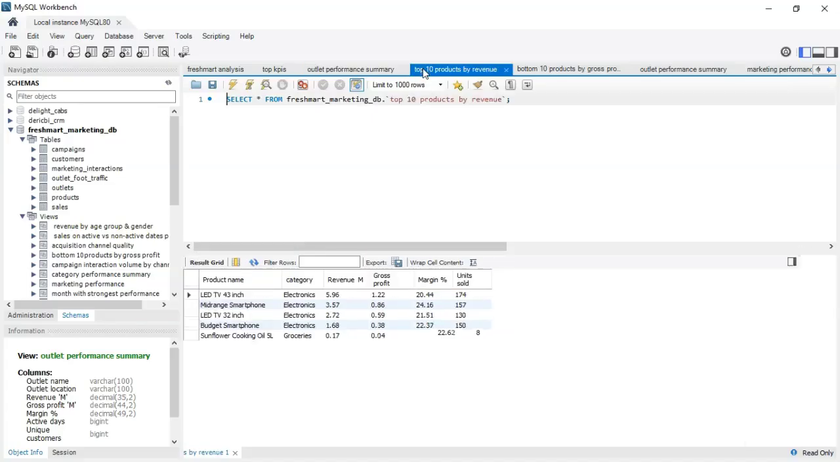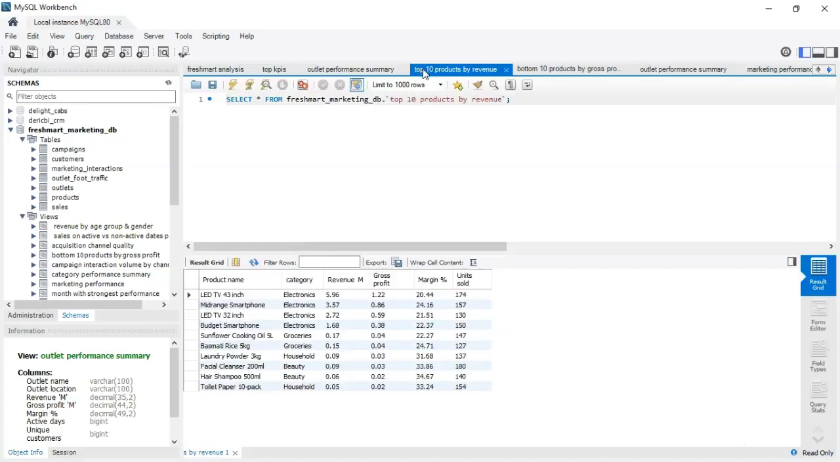I have also put together the top 10 products by revenue. We start with the 43 inch LED TV, which has been performing the best in all the outlets, bringing in a revenue of around 5.96 million, a gross profit of about 1.22 million and a margin of 20.44%. We sold 174 units of the 43 inch LED TV, followed by a mid-range smartphone, with the 10 pack toilet paper being the least in terms of revenue.